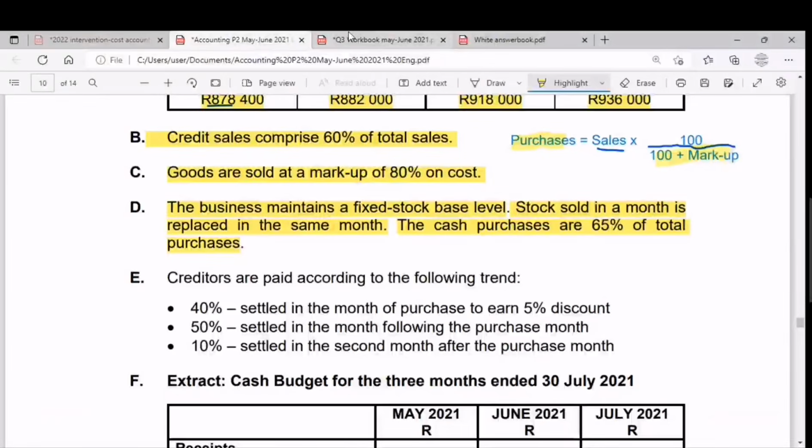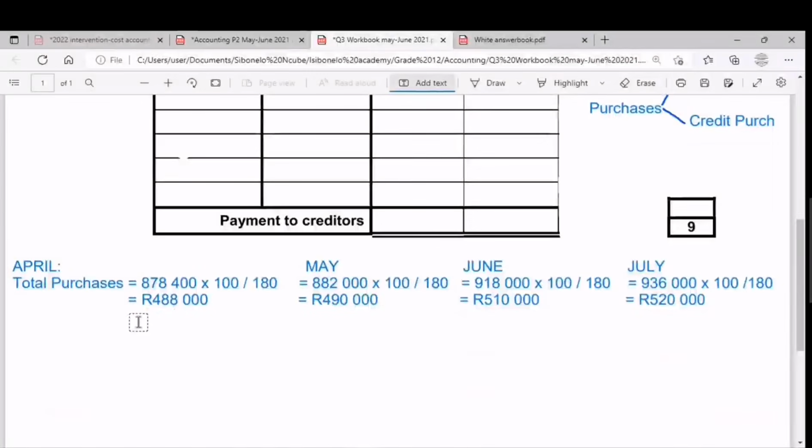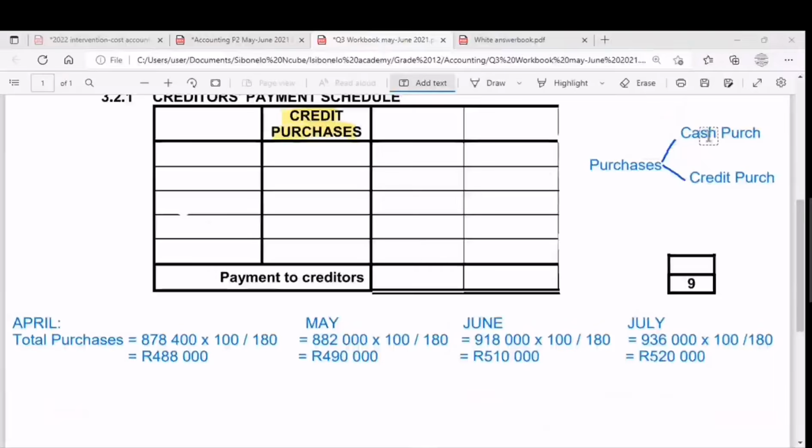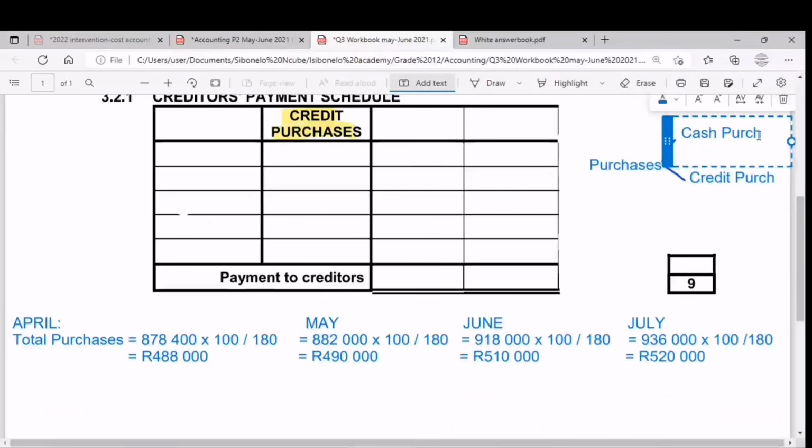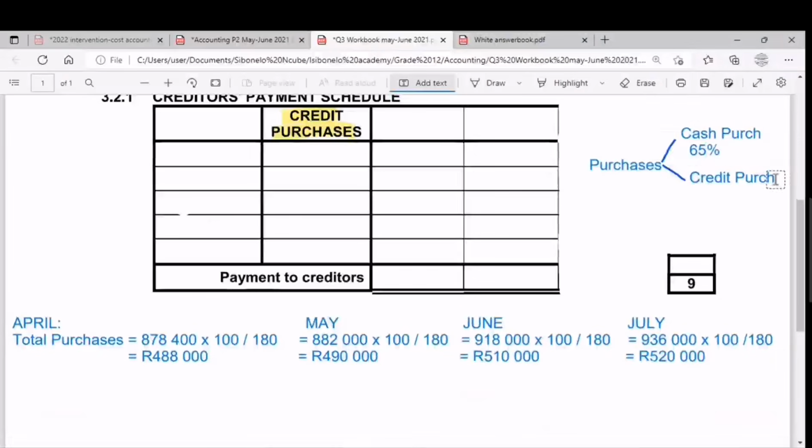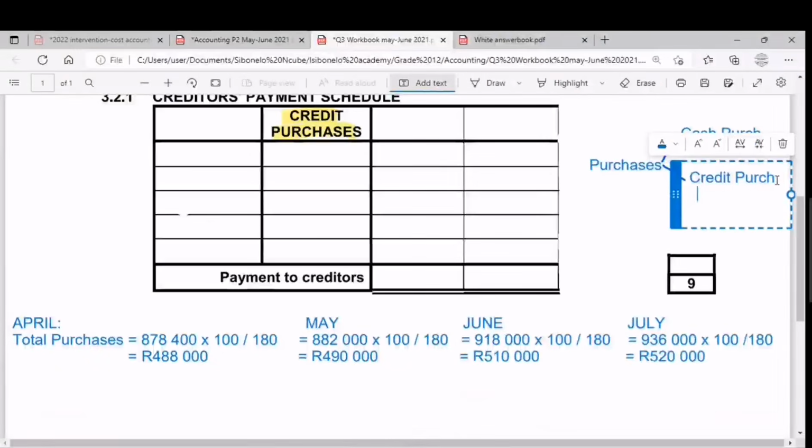The answer is yes, we have already calculated the total purchases, wethu. So now we know that 65% of these purchases is for cash, which means the remaining balance, 35%, will be credit purchases. So now we know that the rate representing cash purchases is 65%, and the rate representing credit purchases is 35%.